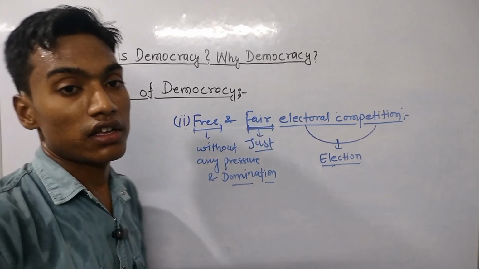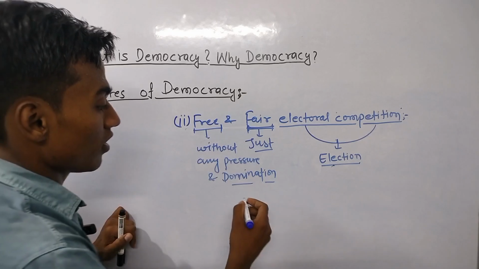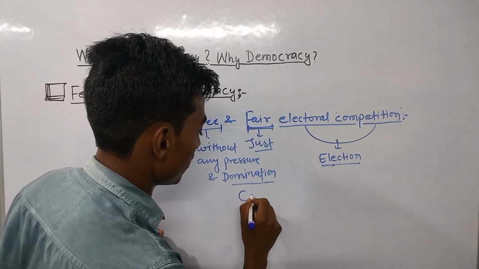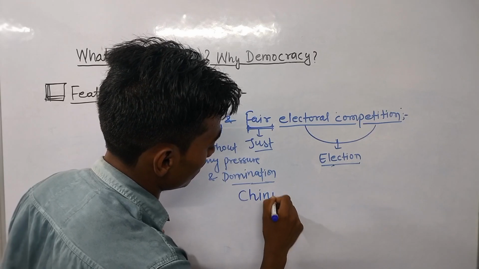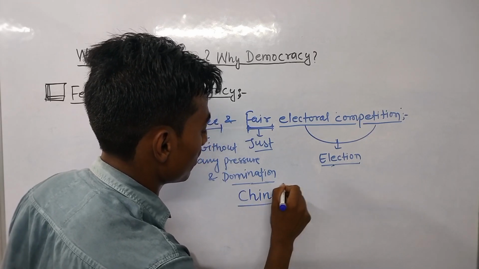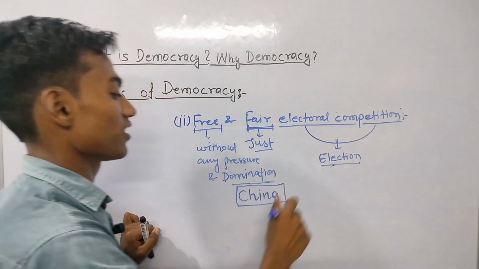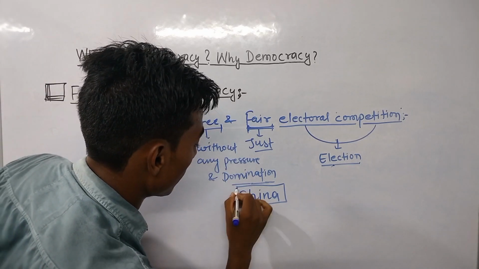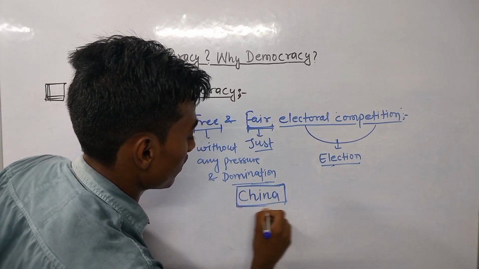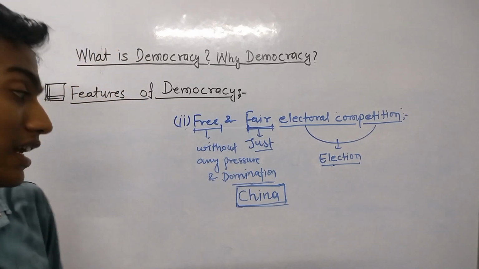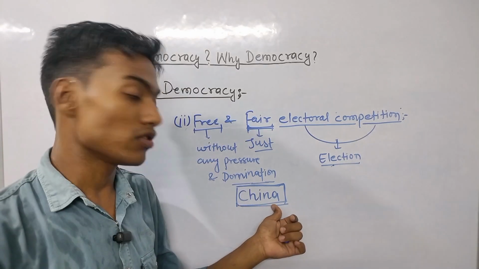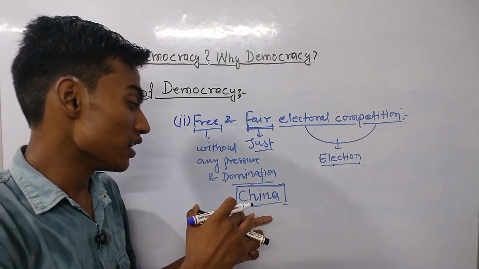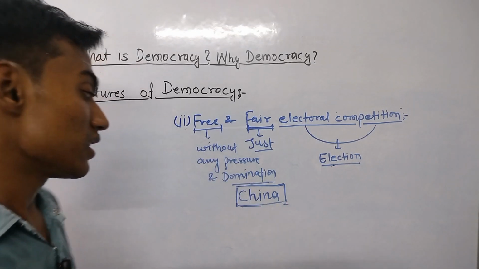Now we will see one of the exceptions in the context of this feature of democracy, that is another neighbour of ours, China. Election is happening there also, but what kind of election is happening in China?